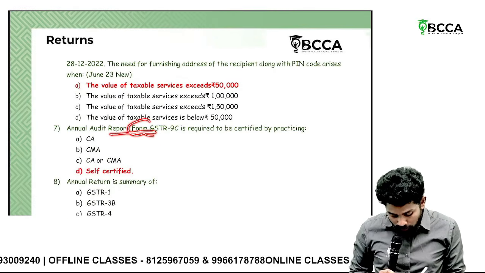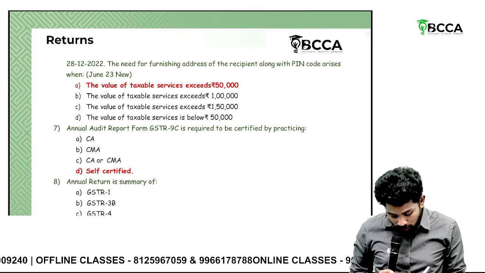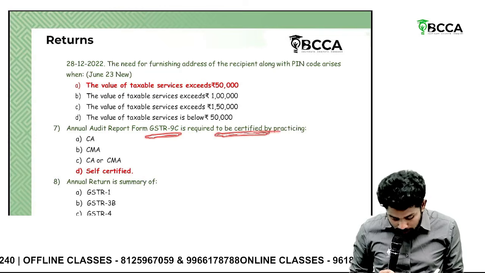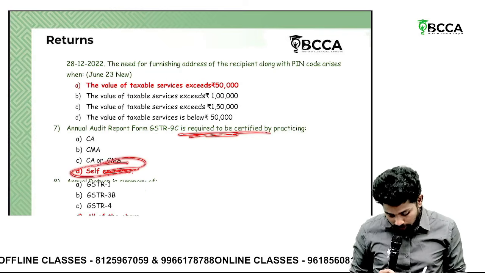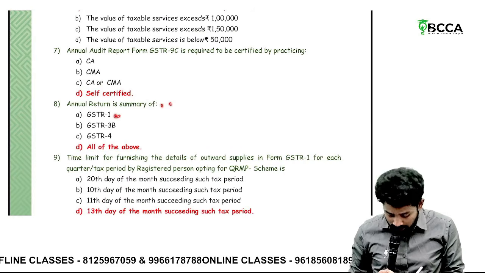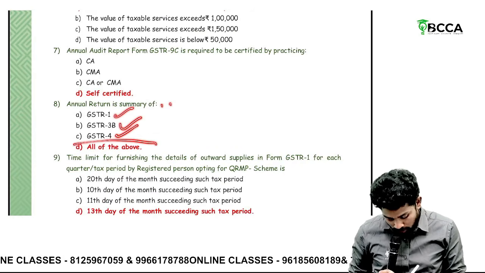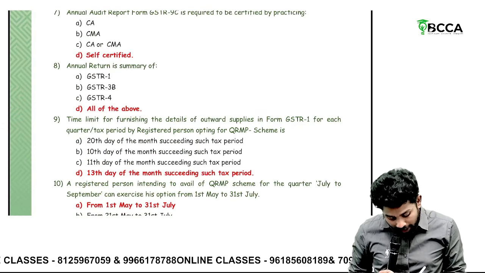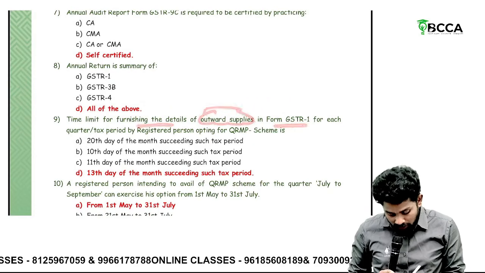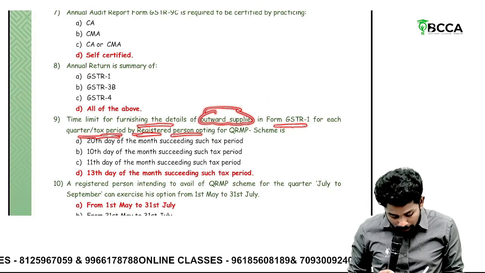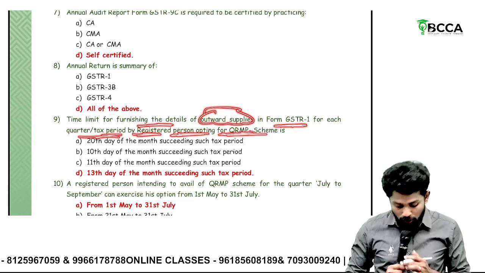Annual audit report form GSTR 9C. Form GSTR 9C is required to be certified by practicing... Okay, nothing to be certified, sir. Self-certified only. Annual return is a summary of GSTR 1, GSTR 3B, GSTR 4. All of the above. What is the time limit for furnishing the details of outward supplies in form GSTR 1 for each quarter or tax period by a registered person opting for a QRMP scheme?